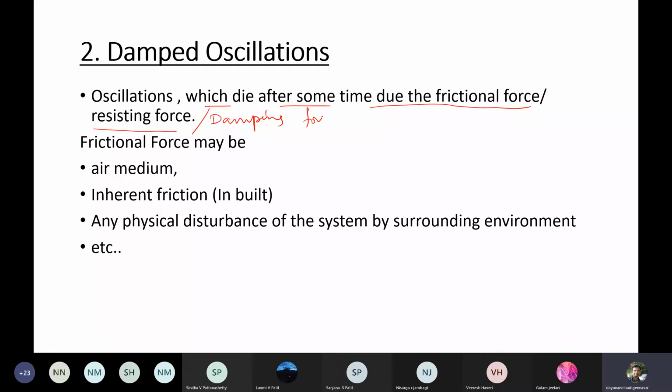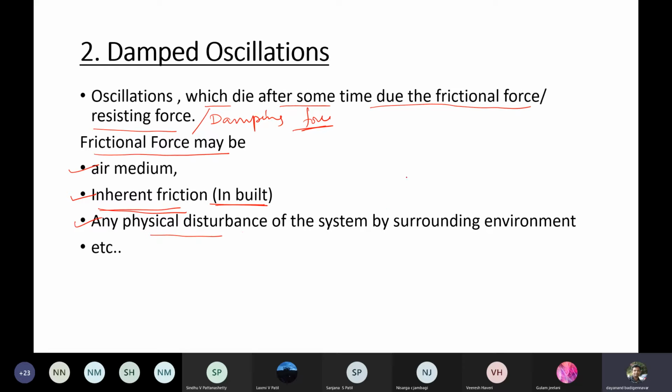This damping force may be the air medium, as I told you, or it is the inherent friction, that means the inbuilt friction: any body which is vibrating has some inbuilt friction in it, acting as a frictional force, resisting force or damping force, or any other physical disturbance.